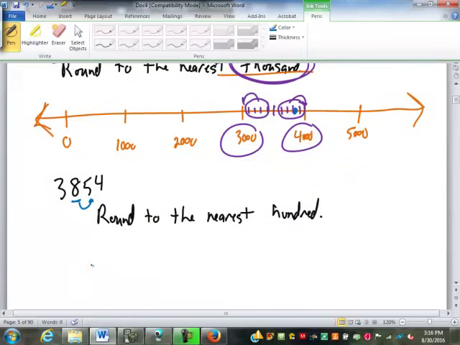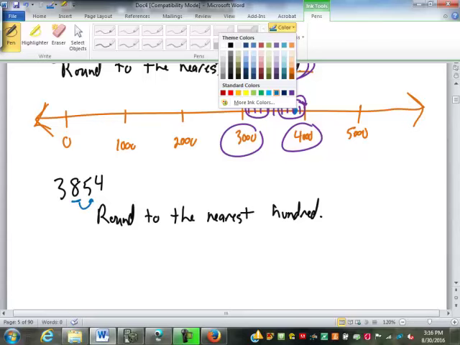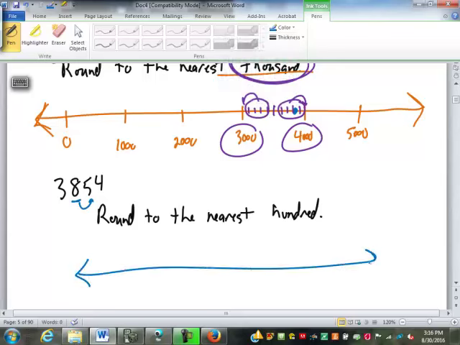Now, some people say look at the next digit. I mean, that's not necessarily true. We only ever look at the 2. We look at the one that's in the place we're rounding to, and then the one immediately after it. But this is saying the 8 is telling us we're between 3,800 and 3,900. Right in the middle there is the 5, right? But that's not just 5, it's 54.